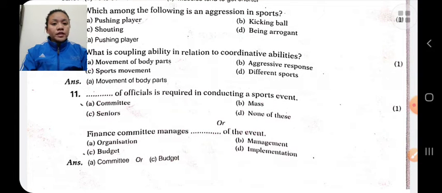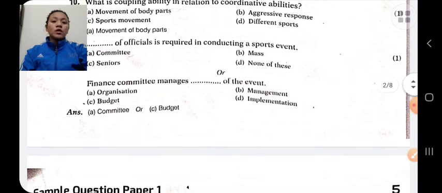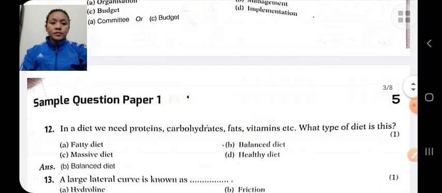A committee of officials is required for conducting a sports event. A committee is a group of people. To organize any program or sports event, we require a committee. The finance committee manages the budget for the event. Its responsibility is to make the budget.